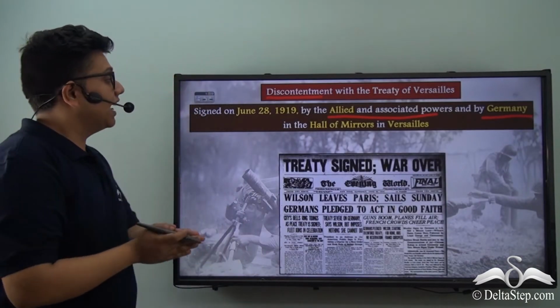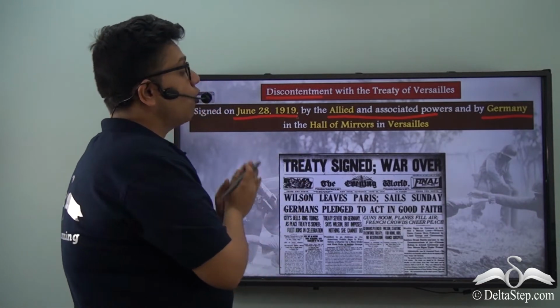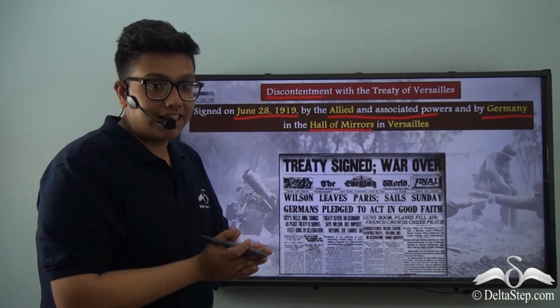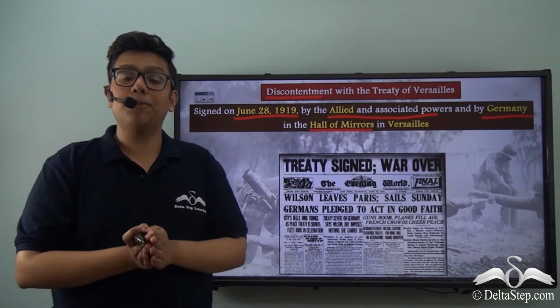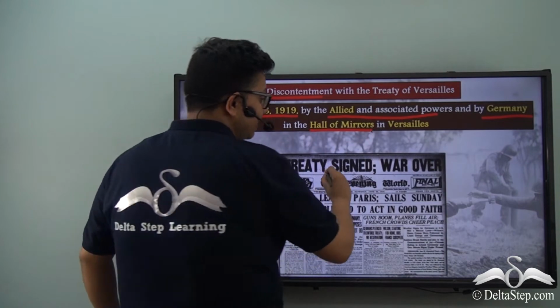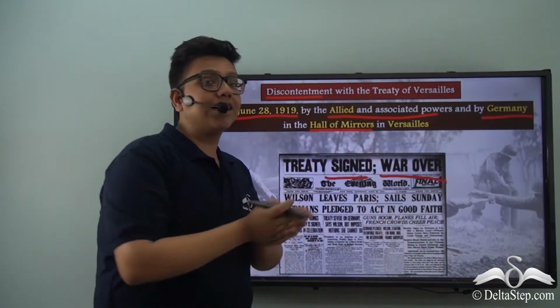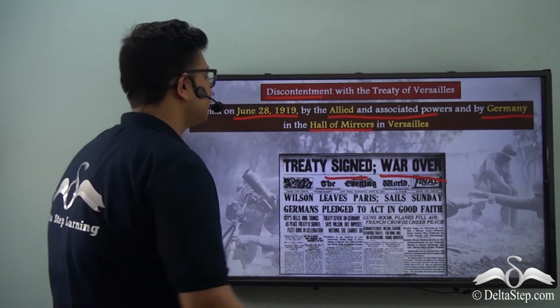The treaty was signed on 28 June 1919 in the Hall of Mirrors, present in the Palace of Versailles in France. Over here you can see the headline of a newspaper after the treaty was signed, which says that treaty signed, war over. Therefore, the Treaty of Versailles effectively brought the First World War to an end.